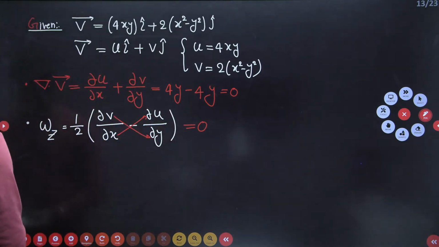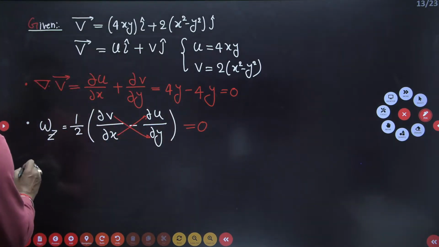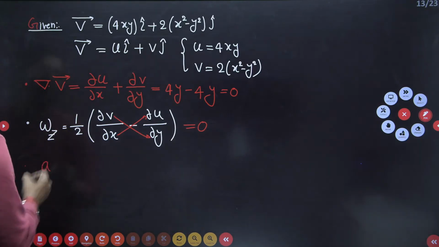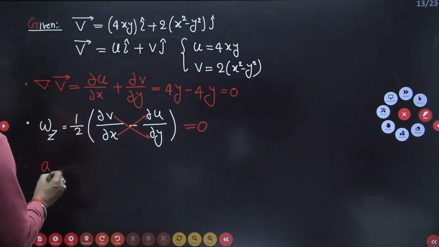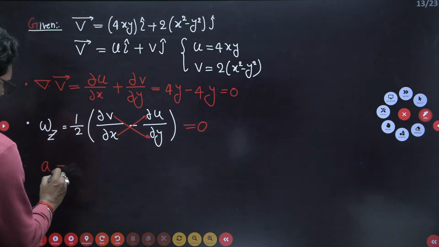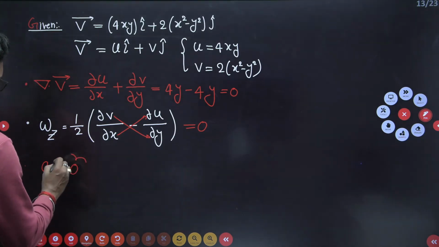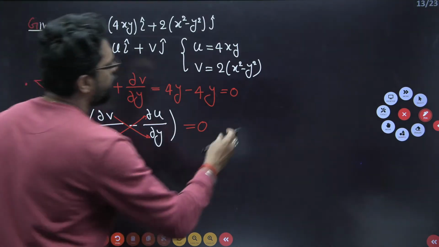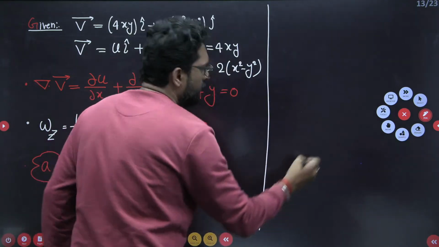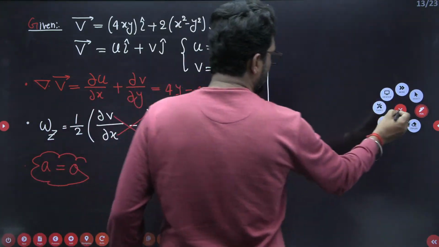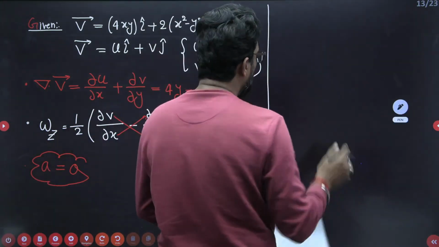Okay. Now third one is the acceleration. Because u and v you have, if you find the acceleration, acceleration is also 0. So this fluid is 2-dimension.